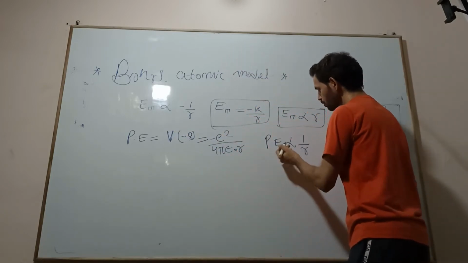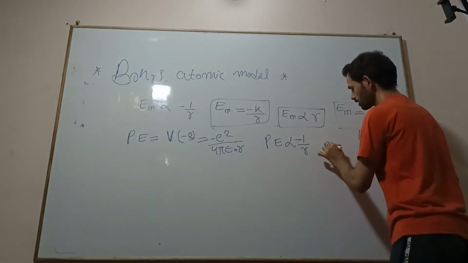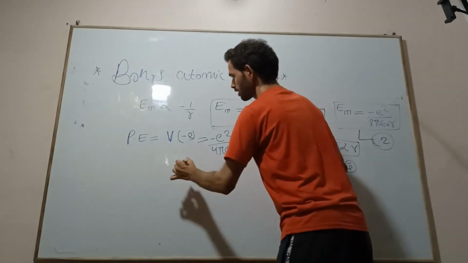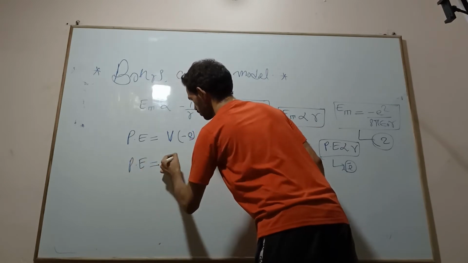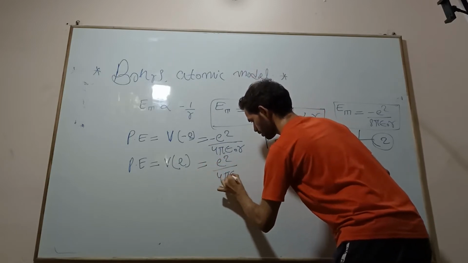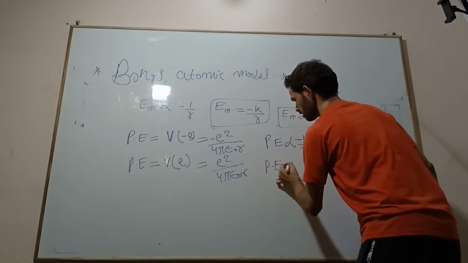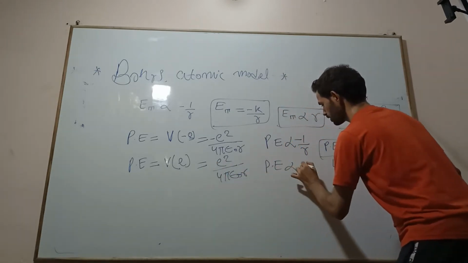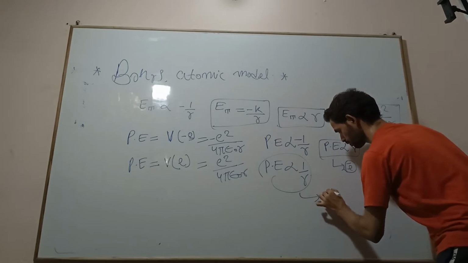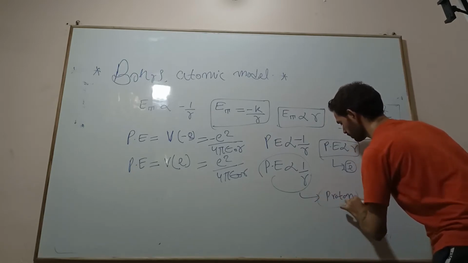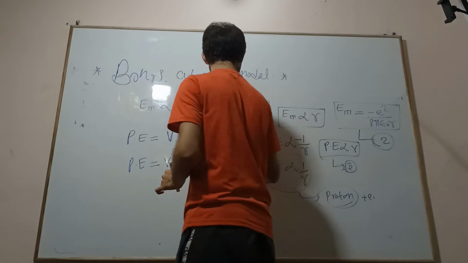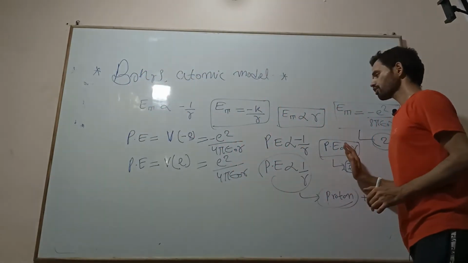So the potential energy for the electron is minus 1 by R, or we can say it is proportional to R. Similarly, for the proton with charge plus e, the potential energy is E square by 4 pi epsilon naught R, which is inversely proportional to R. This is the difference between the proton and electron potential energy.